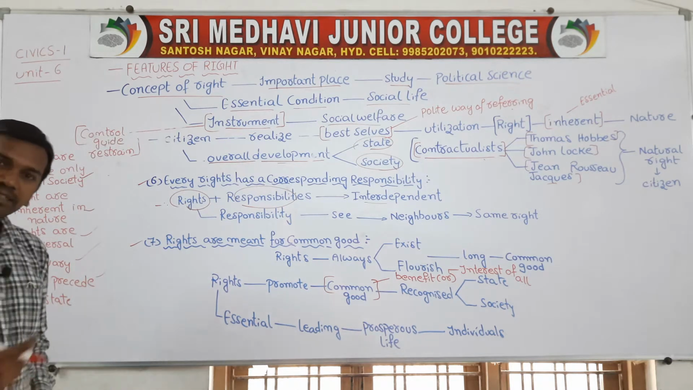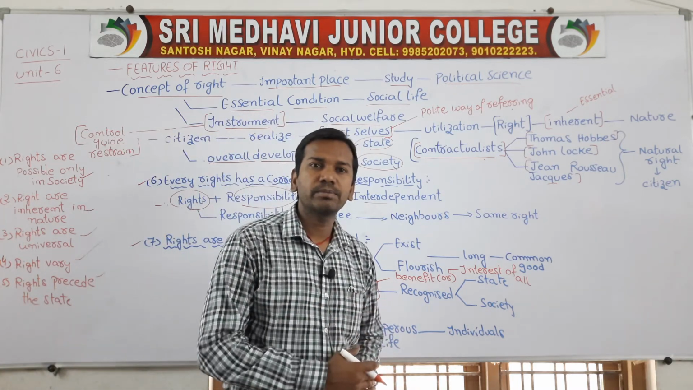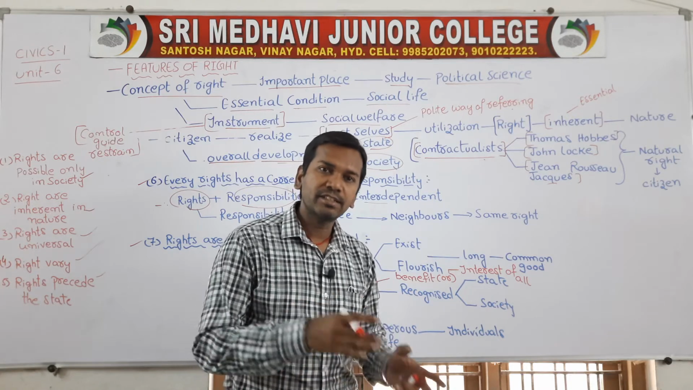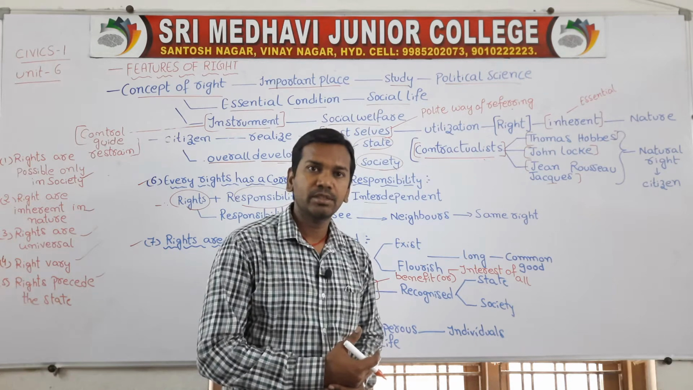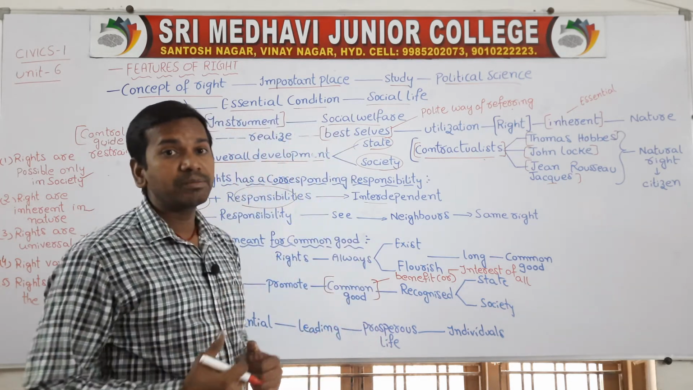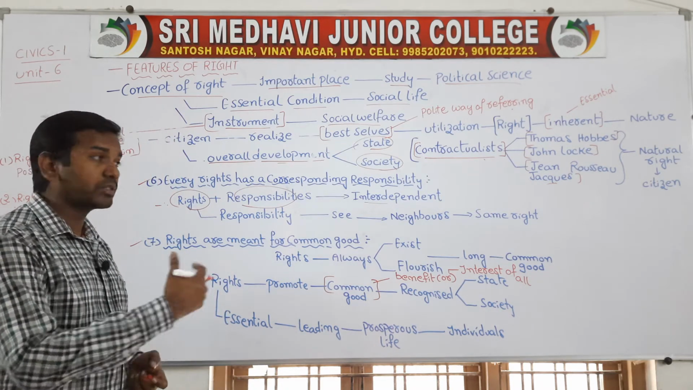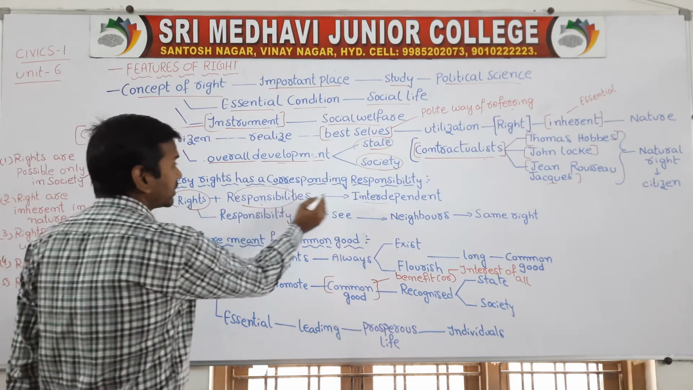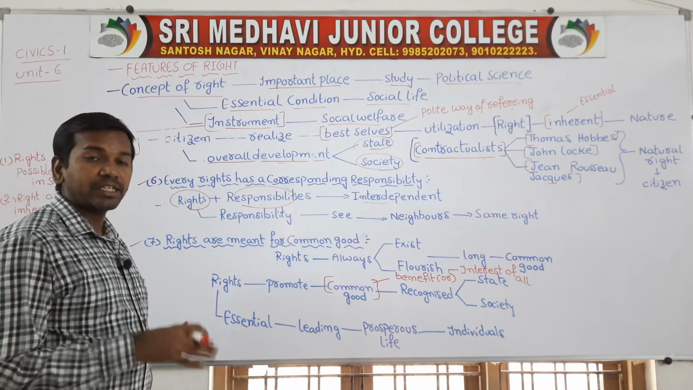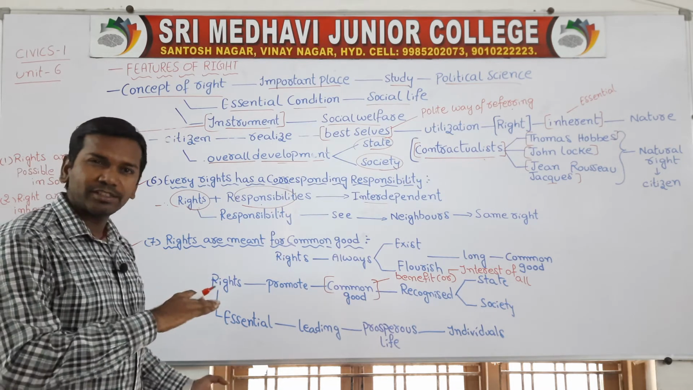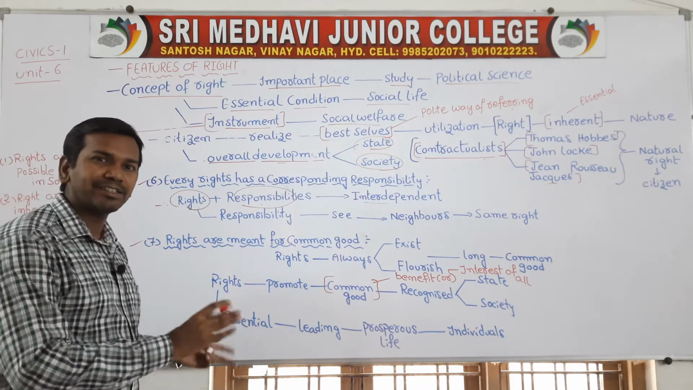When the state gives rights, as we already discussed, the state enforces these rights according to the code of law. Everybody gets the natural rights, so these rights are not exploited. Even the government cannot exploit those rights. Everybody has to enjoy those rights. At the same time, citizens have to discharge their duties. So rights and responsibilities are interdependent and interrelated. Without rights there is no responsibility, and without responsibility there will be no rights. So both are interrelated and interdependent.